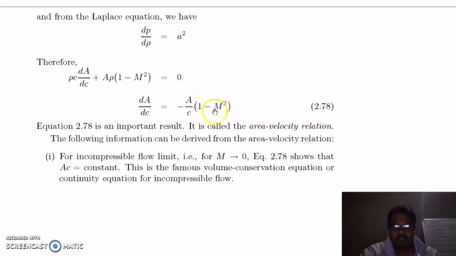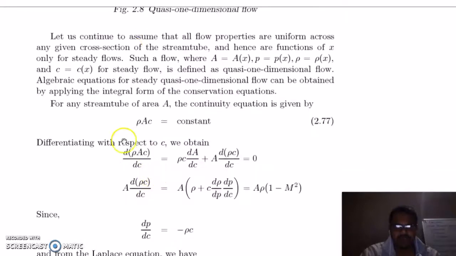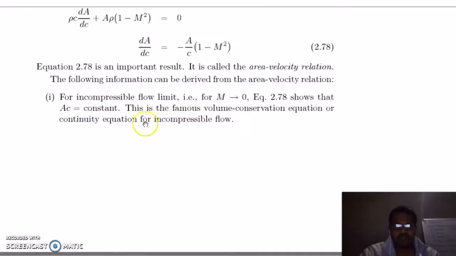Now for incompressible flow, when your Mach number tends to 0, meaning the velocity of the fluid is very low, this term will become 0 and you will get dA by dc equal to minus A by c. When you integrate, you will get A c equal to constant, because density does not play any role since density is constant. If density is constant, we can take density to this side and say area into velocity is equal to constant, which is the famous volume conservation equation, or quantity equation, for incompressible flow.